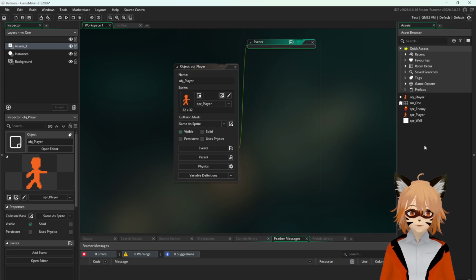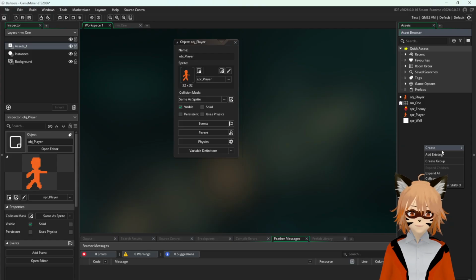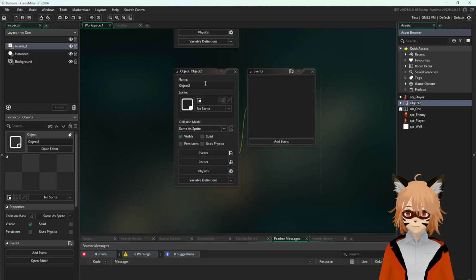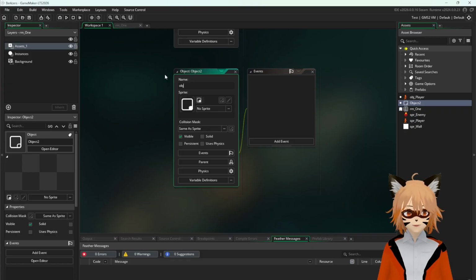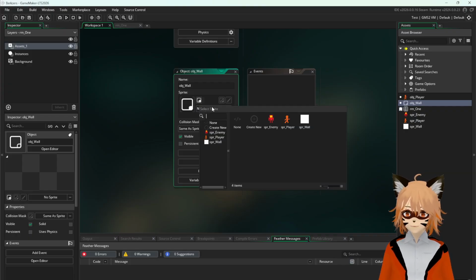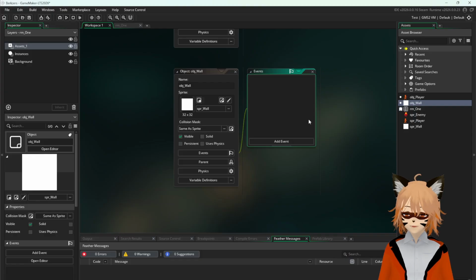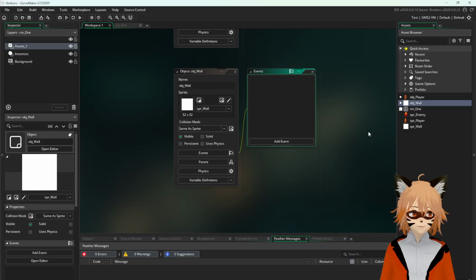I'm going to right click again and create a new object and call this one obj_wall. Just to be consistent, I'm capitalizing the first letter of the object or the sprite.